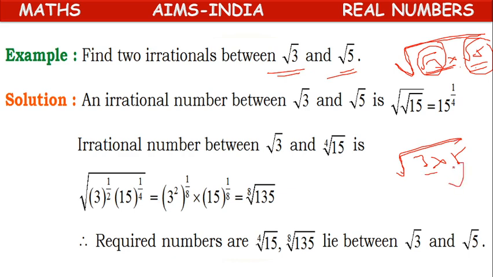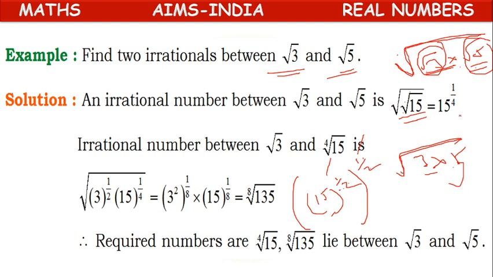Root of 3 into 5 means root of 15. So here we are getting root of 15. So what does it mean actually? Square root is nothing but to the power of 1 by 2. Instead of one square root, we can write the power of 1 by 2. Instead of the other square root, we can write to the power of 1 by 2. So root of 15 we can write as 15 to the power of 1 by 2, whole to the power of 1 by 2. Because when a square root is changed into a power, we have to keep 1 by 2.